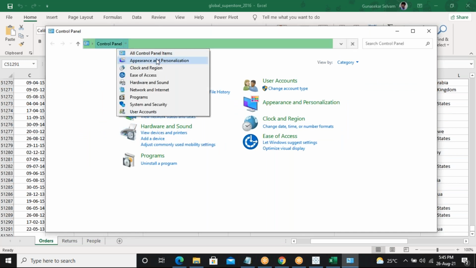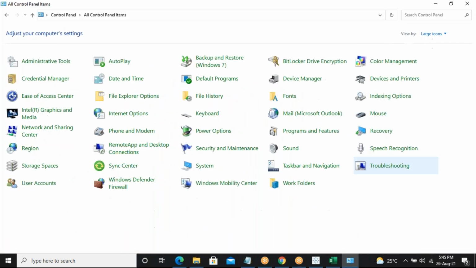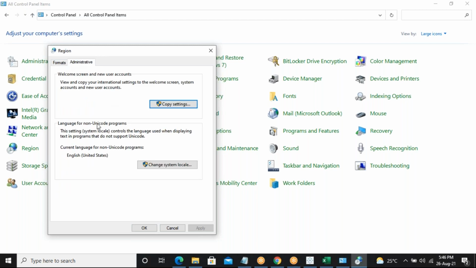No need to know this, but if you want you can. I'll tell you why there is a difference between India for you and US for me. Here there is an option called region. Can you see the format, English (United States), in this place? I would have set the location of my laptop.